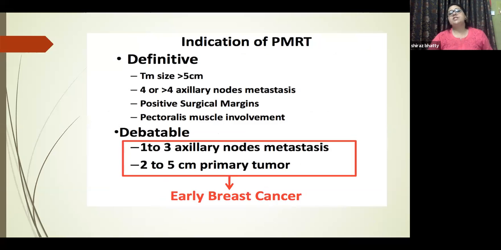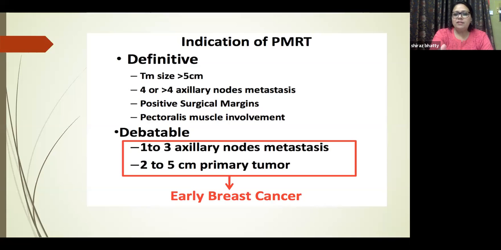Now, what are the indications of PMRT? These are slides which I'm telling you for take-home messages, but then we'll be going into data very shortly. These are the indications which, if anybody asks you in the viva, then even if you forget everything else which I'm going to tell you about the clinical trials, if you remember these, you can just say it out and you will definitely get good marks because you're remembering most of the bulk.